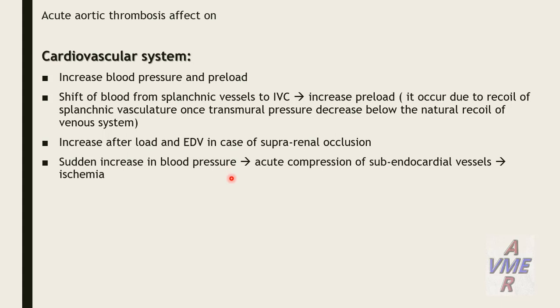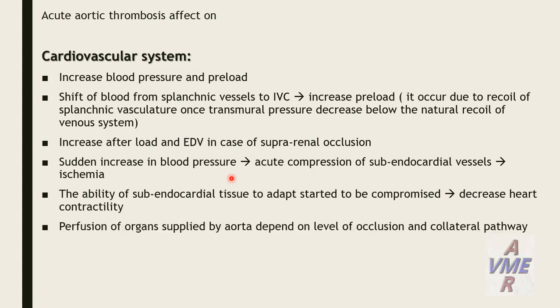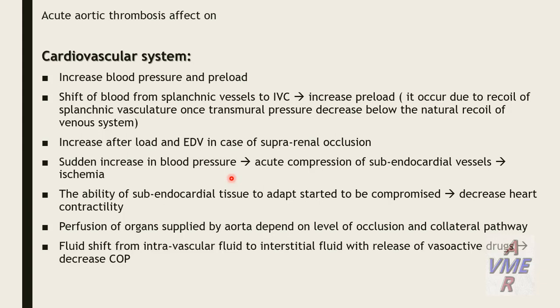Sudden increase in blood pressure causes acute compression of the subendocardial vessels and ischemia. The ability of the subendocardial tissue to adapt starts to be compromised, leading to decreased heart contractility. Perfusion of organs supplied by the aorta depends on the level of occlusion and the collateral pathways. Fluid shifts from the intravascular space to the interstitial space with the release of vasoactive drugs, decreasing cardiac output.